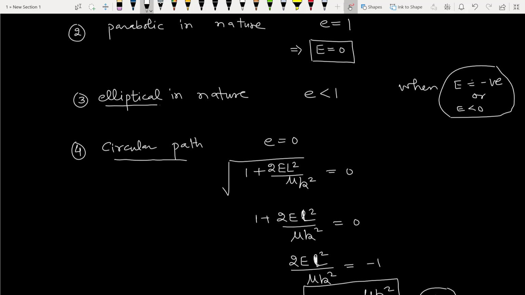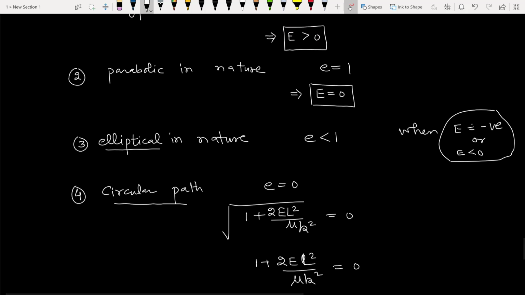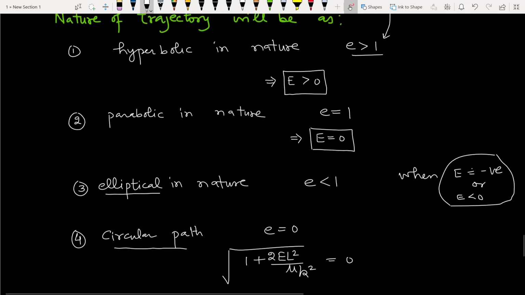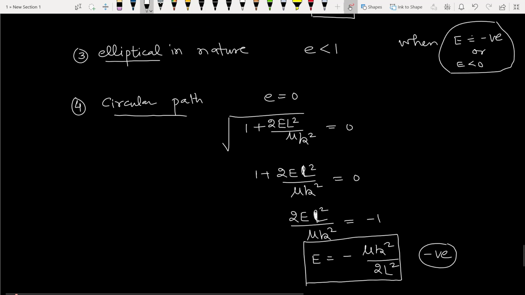So now the question arises that when a body moves under a central inverse square force, two paths are very much specific. When energy is positive, it will be hyperbolic in nature. When energy is 0, trajectory will be parabolic in nature. But when the energy is negative, then two cases arise. Path may be circular or path may be elliptical in nature.